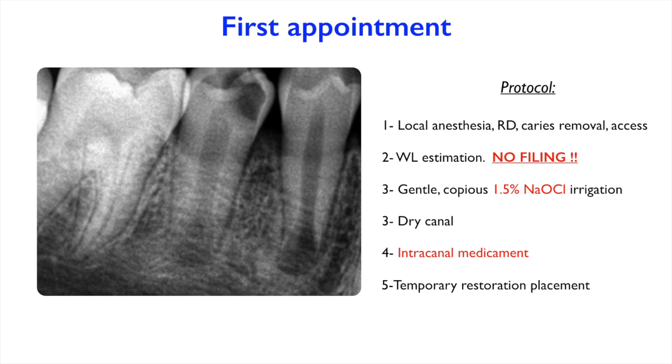The second point is that we need to estimate the working length of the tooth. However, we need to make sure that we don't excessively file the root canal while doing this, because we don't want to remove much more dentin than the tooth has already been left with after it has stopped its maturation. So usually I tend to take a small file around size 50 or 60, put it in there, hook my apex locator on it, and then I also confirm it with an X-ray.